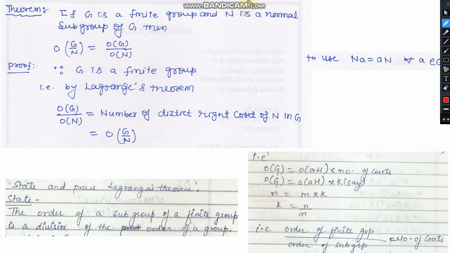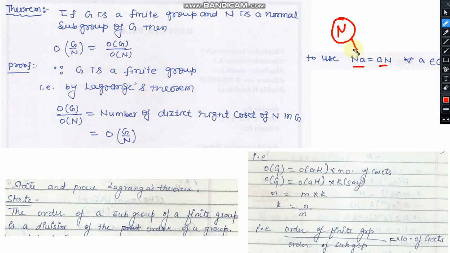In the previous video, we discussed the definition of a factor group, which is also known as a quotient group. The last line remained to be discussed. In the last line of the previous video, we stated that because N is a normal subgroup, and in the case of a normal subgroup, the right coset is equivalent to the left coset by a particular element.